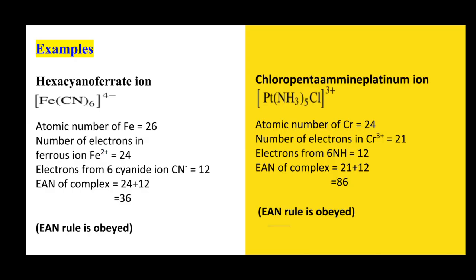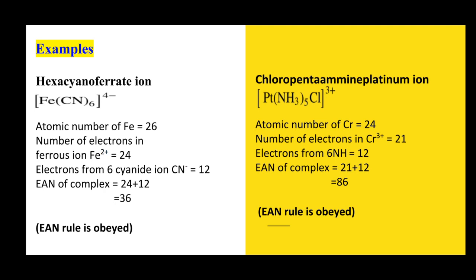In these examples, the EAN rule is obeyed in the formation of the coordination complex. In the hexacyanoferrate ion, if we calculate the effective atomic number for the complex, it comes out to be 36, which is the nearest noble gas atomic number, that of krypton.